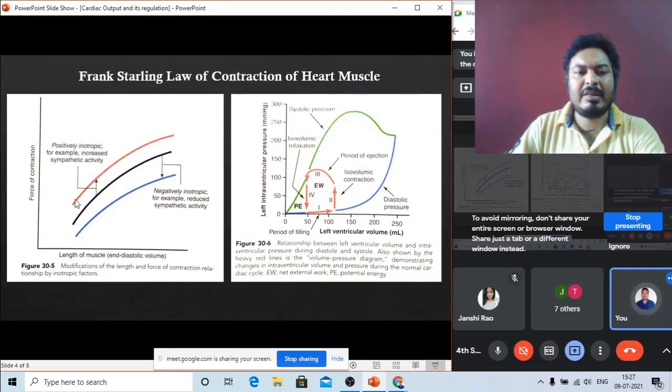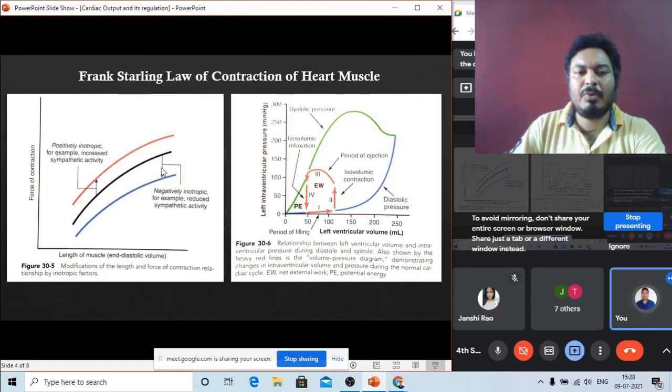That means you can see three different lines here. The red line demonstrates the higher the length, the higher the contraction. The black line is in between the blue line and the red line. Here the force of contraction is less and the length is also less. But in the blue line, the force of contraction and the length are again going down compared to the red and the black. There are two important points here.